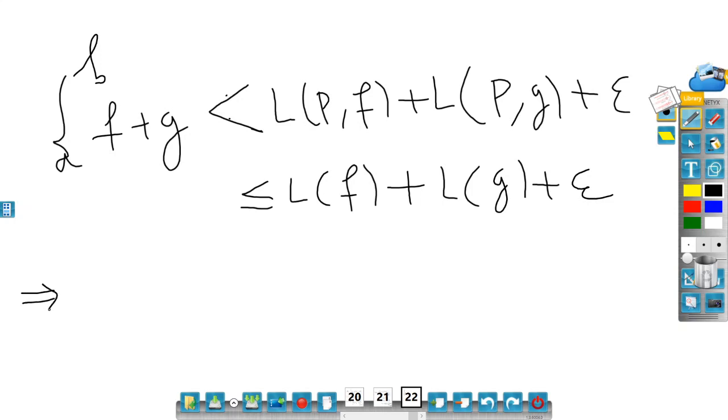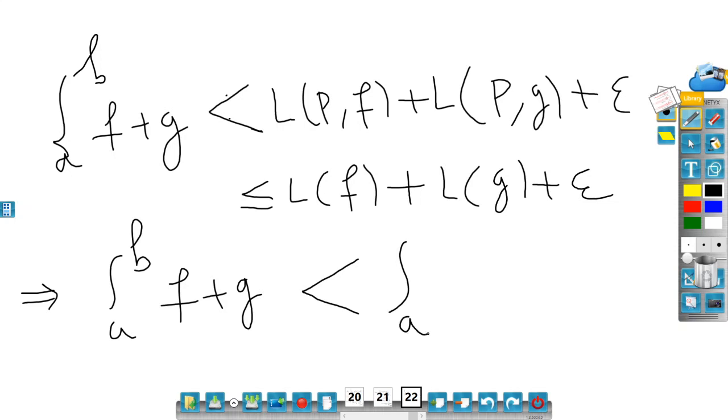So that would imply that the integral a to b of f plus g is strictly less than LF. What is the integral value of LF? Because f is R integrable, and similarly g is R integrable, LG is the same as the integral a to b of g, plus epsilon.